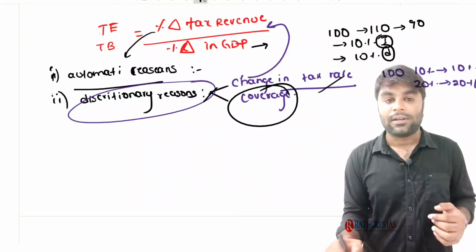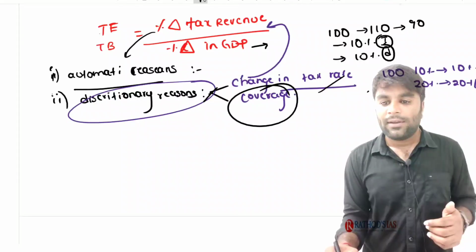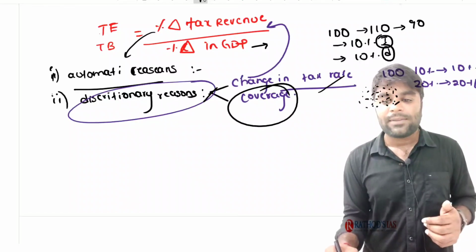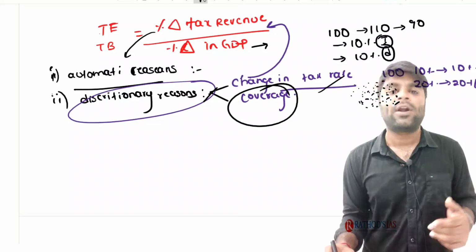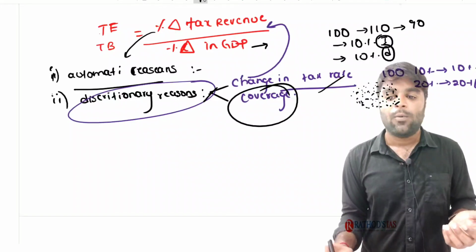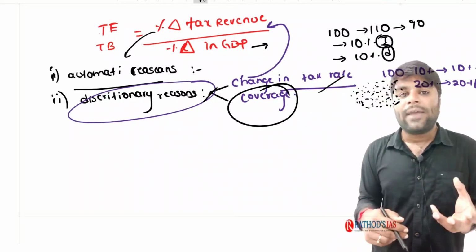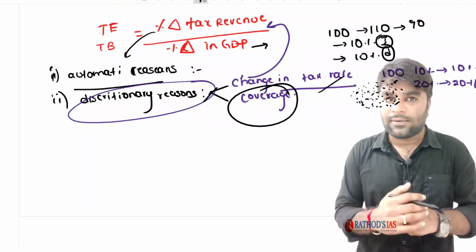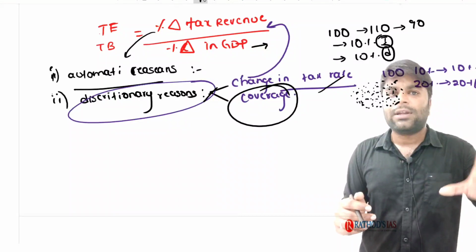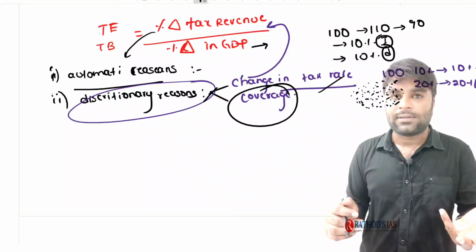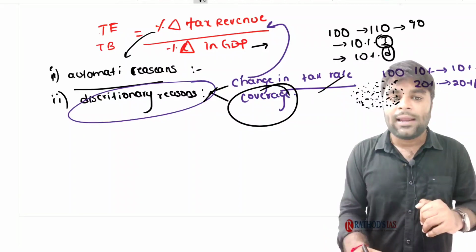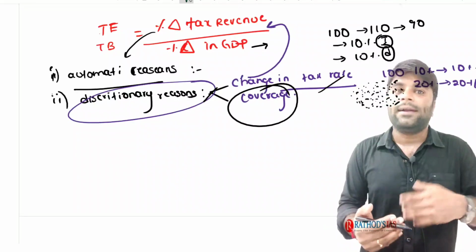Now, second one is the coverage. Imagine, for your convenience, these are tax bases. Now, what is the meaning of tax base? To put it simply, the tax base means what gets taxed. In the case of excise duty, it's a tax imposed on the production of goods and services, so the tax base is production of goods and services. In case of income tax, the income earned by the individual is the tax base. So, technically, what is getting taxed is called tax base.